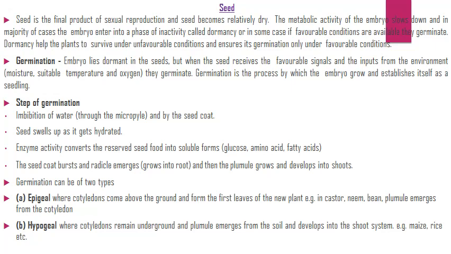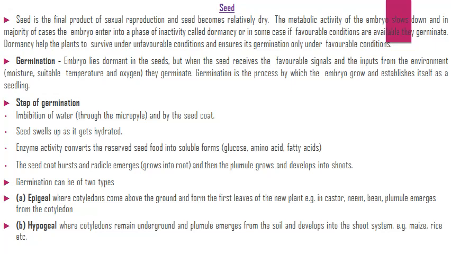Then seed. Seed is the final product of sexual reproduction, and the seed becomes relatively dry. The metabolic activity of the embryo slows down, and in the majority of cases, the embryo enters into a phase of inactivity called dormancy, or in some cases, if favorable conditions are available, they germinate. Dormancy helps the plant to survive under unfavorable conditions and ensures its germination only under favorable conditions.